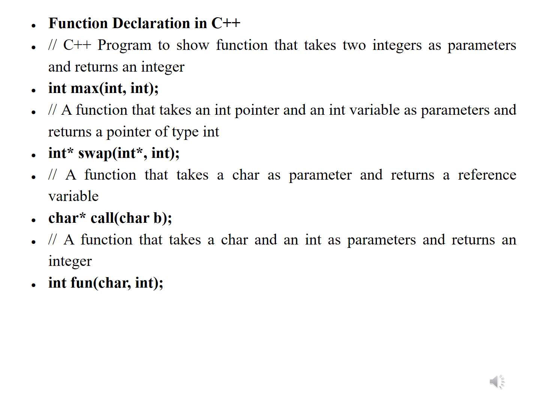Example for this: int fun(char, int). So fun is a function which returns integer type of data and accepts parameters of two different types, that is character as well as integer.